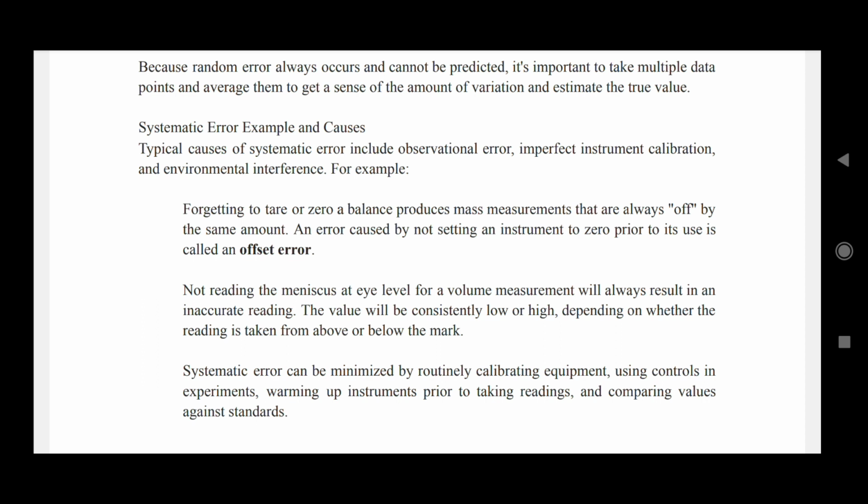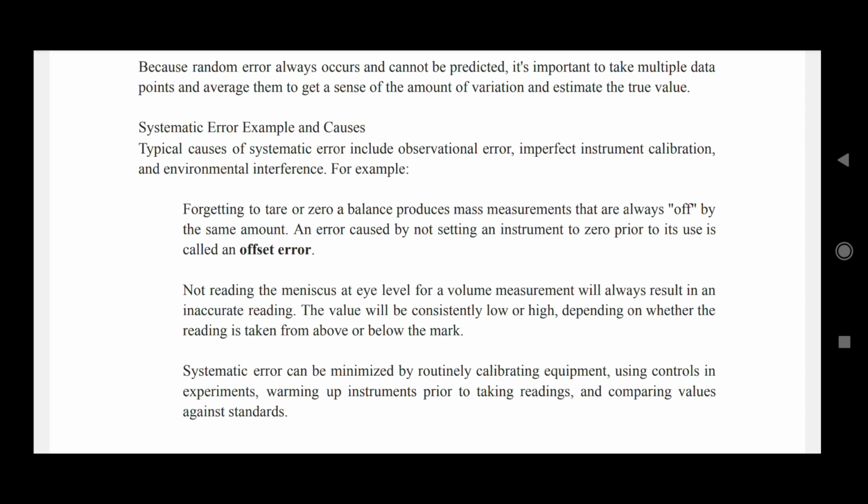Not reading the meniscus at eye level for a volume measurement will always result in an inaccurate reading. The value will be consistently low or high depending on whether the reading is taken from above or below the mark. Systematic error can be minimized by routinely calibrating equipment using controls and experiments, warming up instruments prior to taking readings, and comparing values against standards.